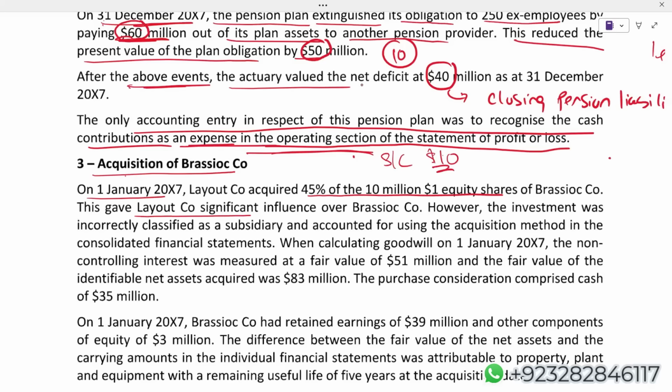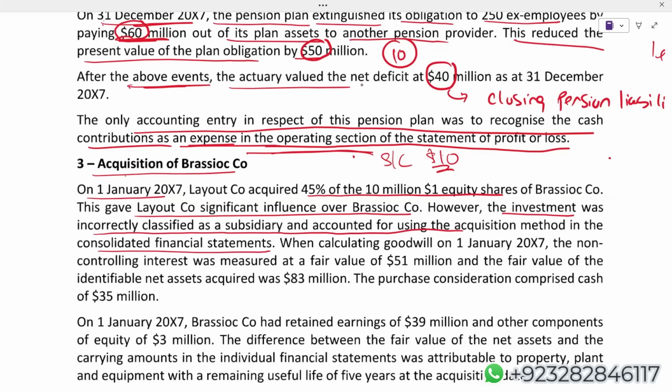This gave Layout significant influence over Bryso company. However, the investment was incorrectly classified as a subsidiary and accounted for using acquisition method in consolidated financial statement. Now stop. Student, listen to me carefully. Actually, this Bryso company is your associate, but by mistake, instead of taking this company as an associate, parent has taken this company as subsidiary, number 1. Number 2, they have prepared the consolidated SOFP as well.